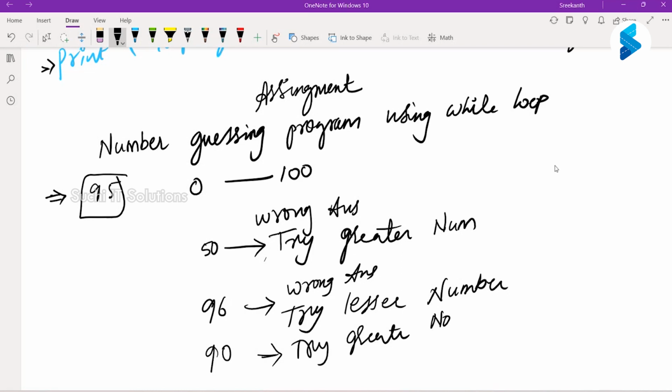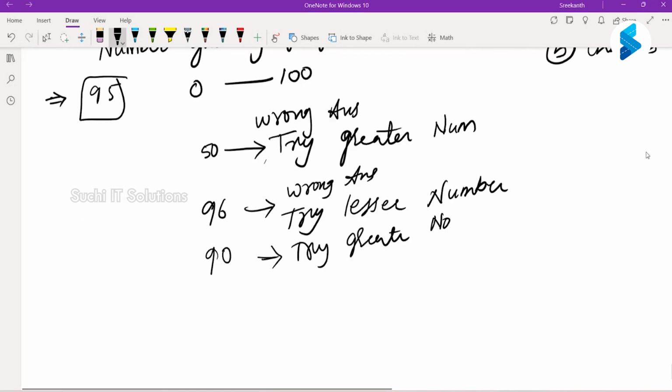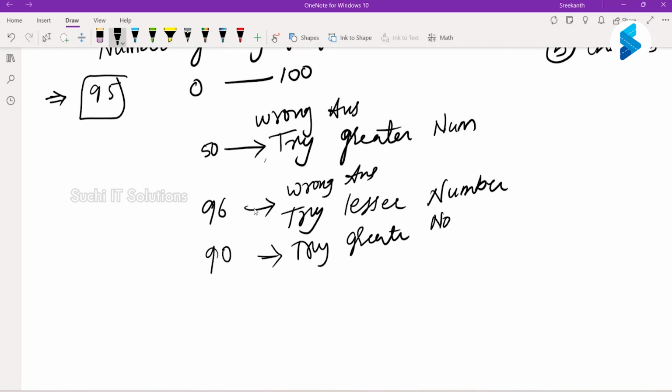You give a limited number of chances to guess the number. Let us say you give 5 chances. Once he reaches the 5 chances, you terminate the loop saying you lost. So 96 gave a lesser number, and for 90 it said greater number, so the right answer is between 91 and 95. Now I will enter 95.